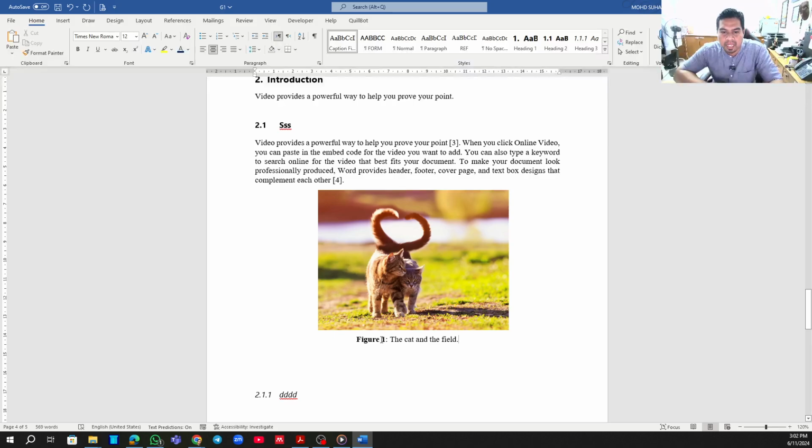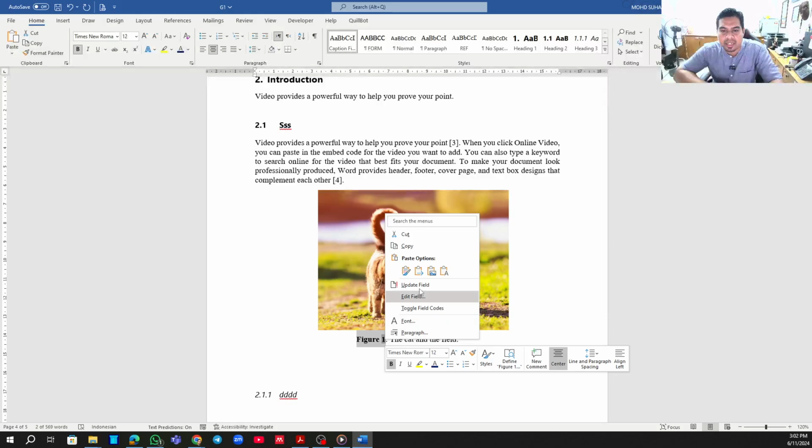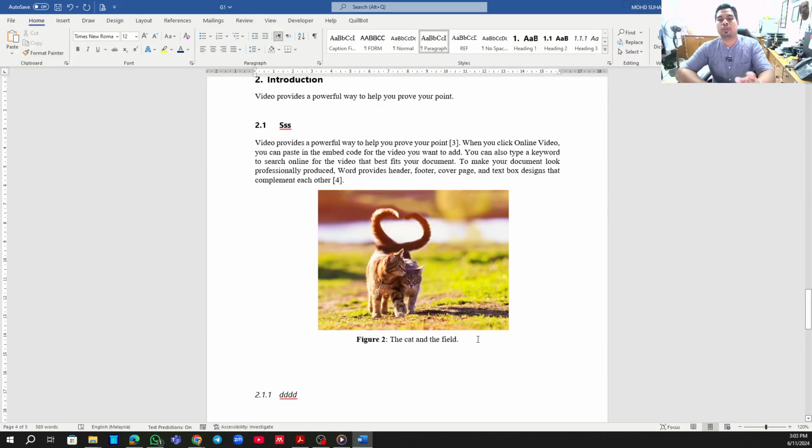Okay, so please go to this one. What you can do is right click, and then you have to update the field. Now it will move automatically to figure 2. And make sure any figure or any table must be cited here.